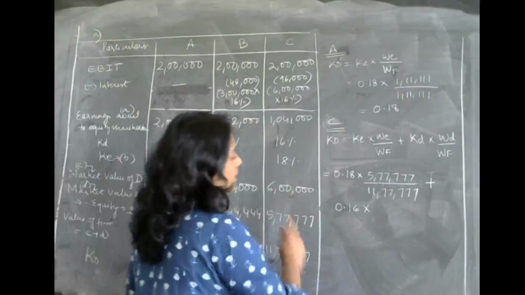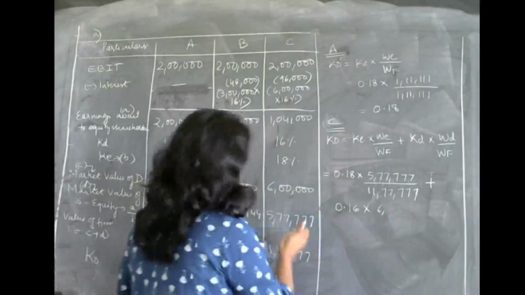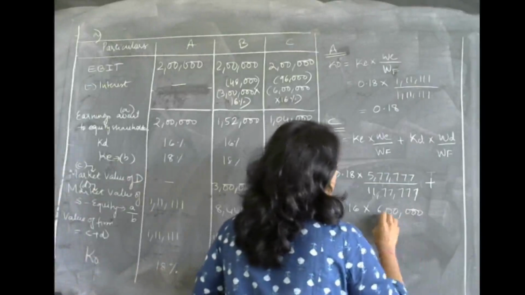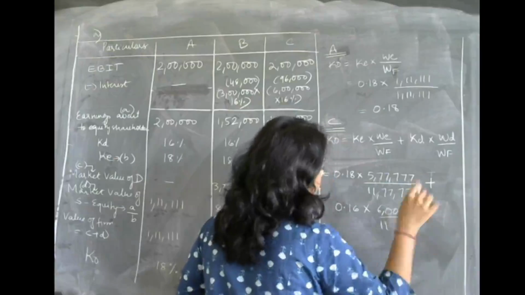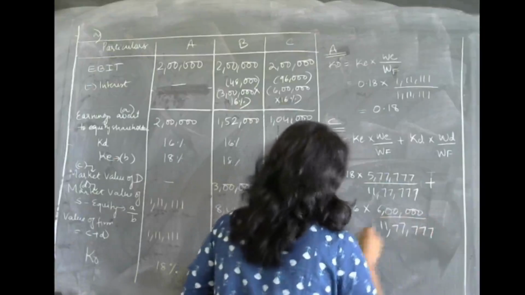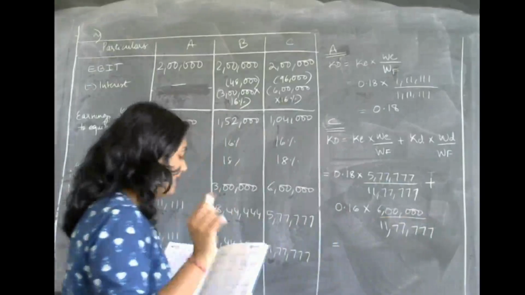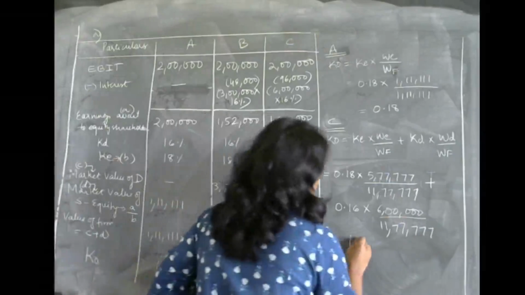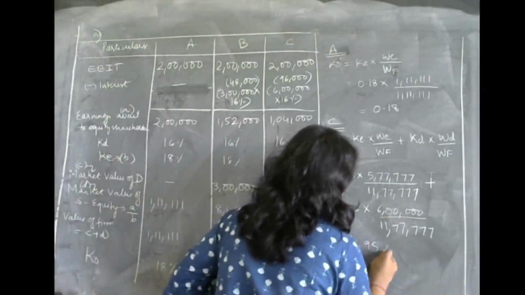Weight of debt is how much? 6 lakhs. So 6 lakhs divided by value of the firm, which is 11,77,777. So you will get KO, that is overall cost of capital, in this case as 16.95%.